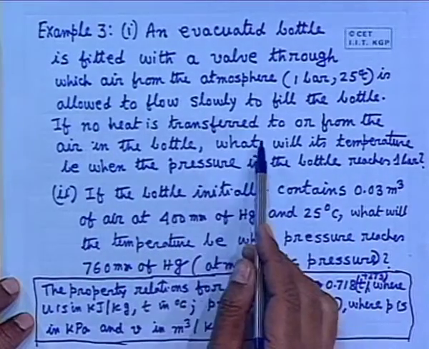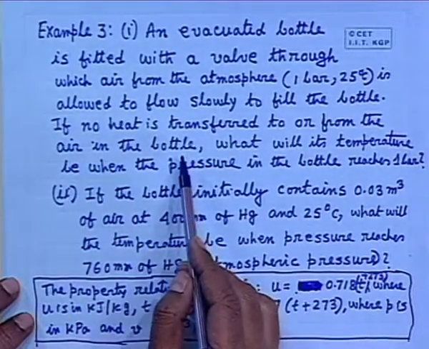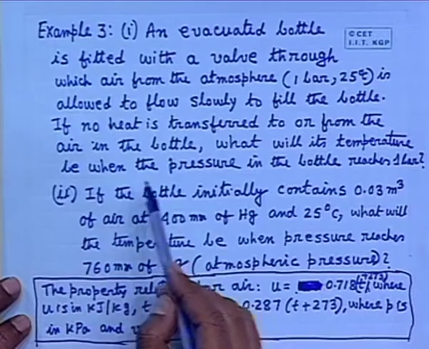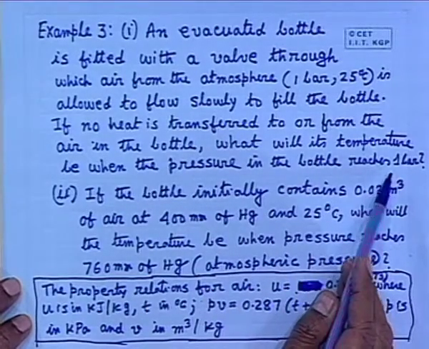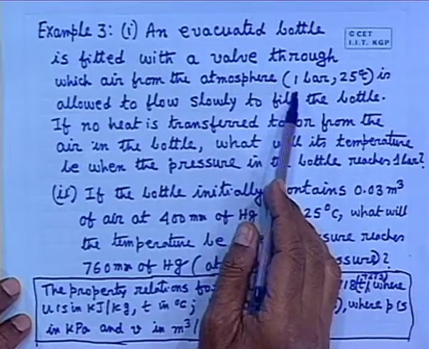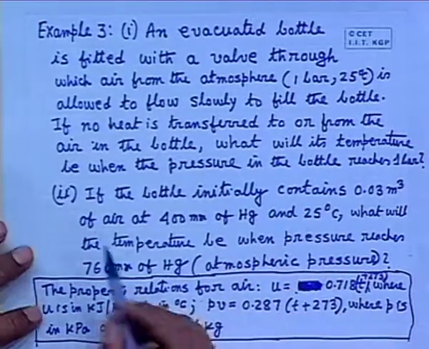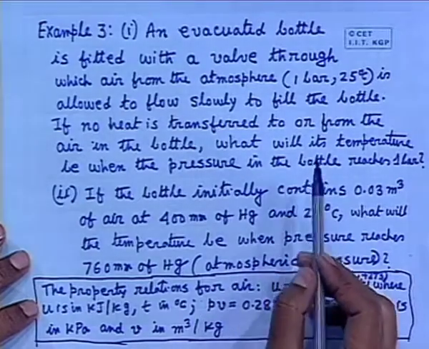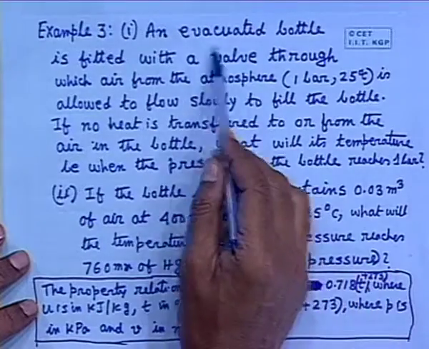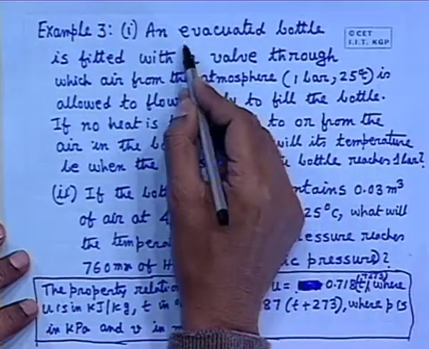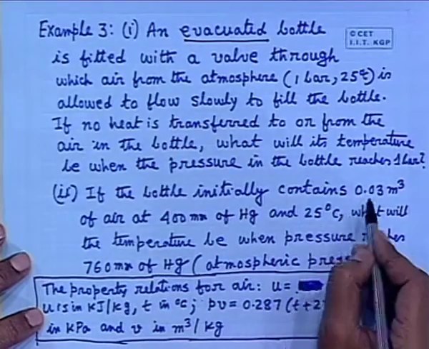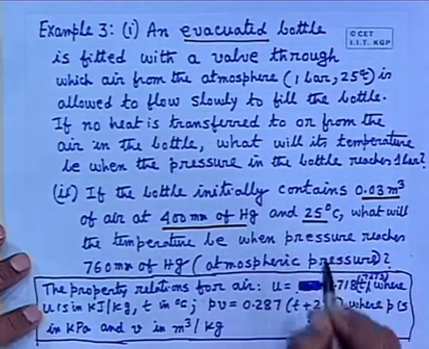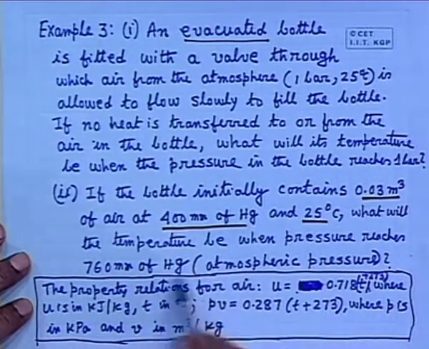If no heat is transferred to or from the air in the bottle, that means the bottle is totally insulated, what will its temperature be when the pressure in the bottle reaches 1 bar? That means the pressure will be the same as outside, and the process will automatically stop. If the bottle initially contains, first, when evacuated. This is important, evacuated. And initially contains this volume of air at this temperature, and the pressure reaches the atmospheric pressure.